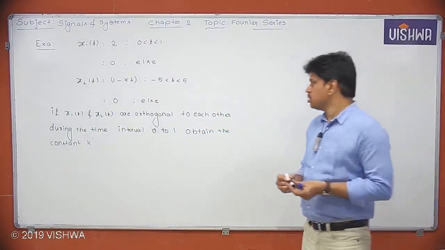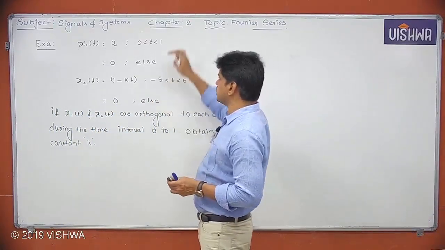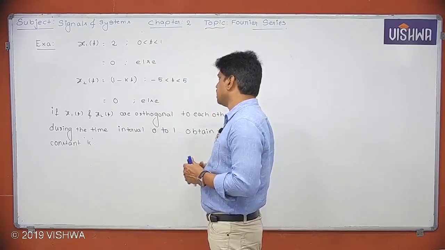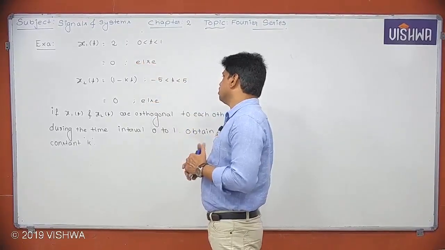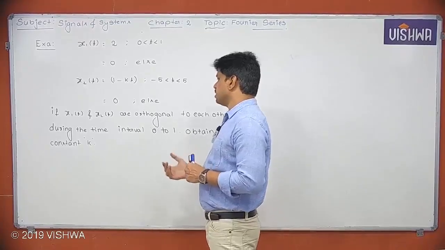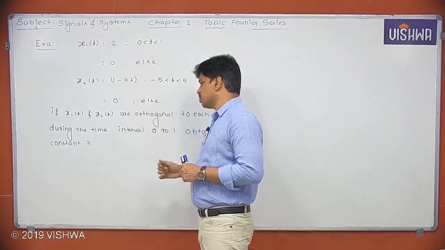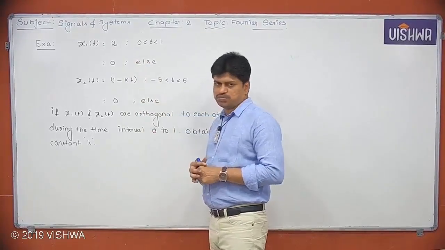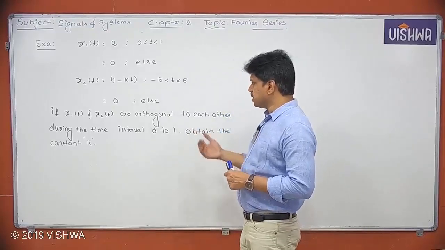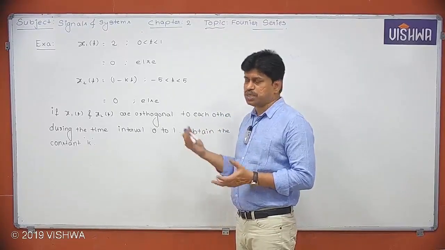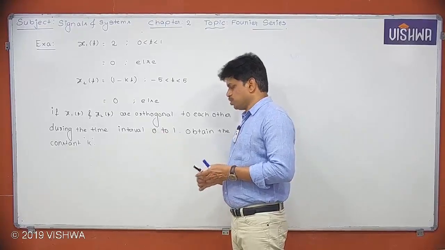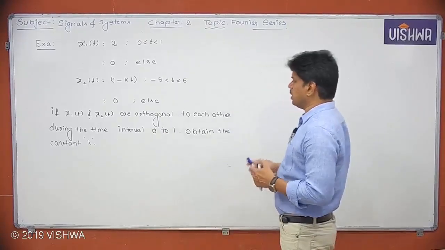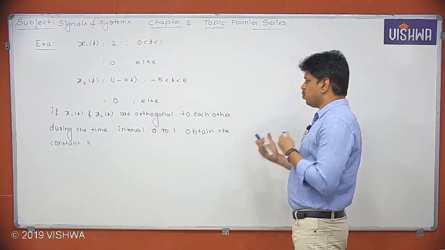So they have given two signals x1 of t and x2 of t. They have defined x1 between 0 and 1, and the other signal is defined between -5 and +5. And they said that these two signals are orthogonal in the interval 0 to 1. So if it is the case, then what should be the value of k so that those two signals are orthogonal to each other in the interval 0 to 1? Okay. So let's see.